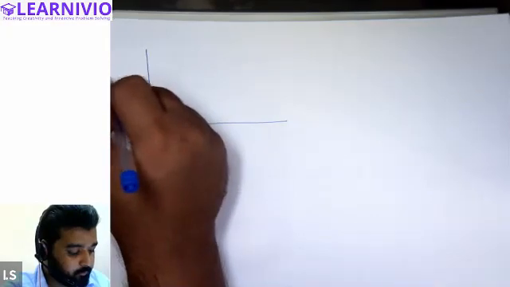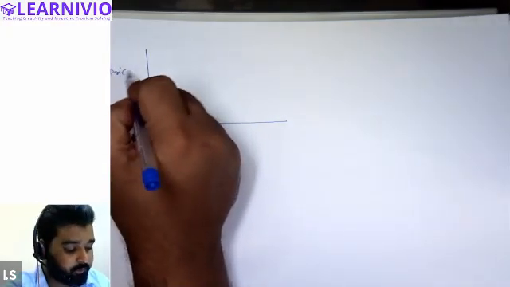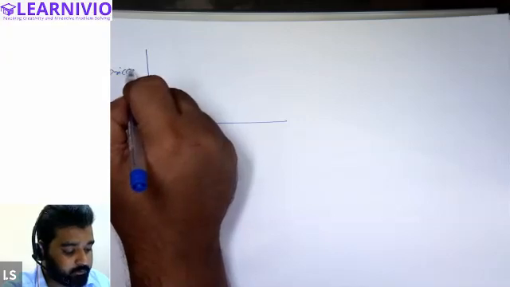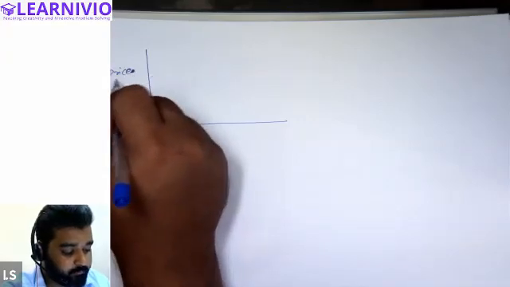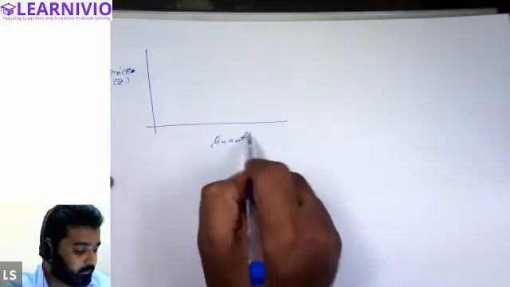Let's indicate unitary elastic demand on a diagram. Suppose this is the price of the commodity and this is the quantity of the commodity in units.